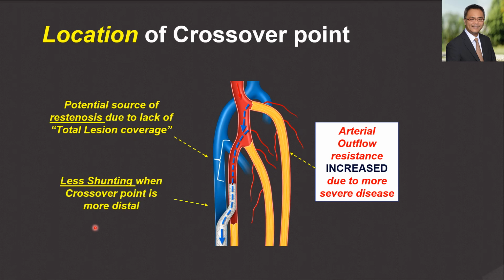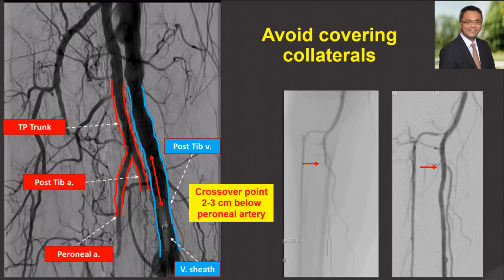In this scenario, a more distal crossover point to reduce the amount of shunting is important to prevent steal phenomenon. However, a more distal crossing point also leads to a potential source of restenosis due to the lack of total lesion coverage in the proximal tibial vessel. It is also important to choose a crossover point that's below the largest collateral.